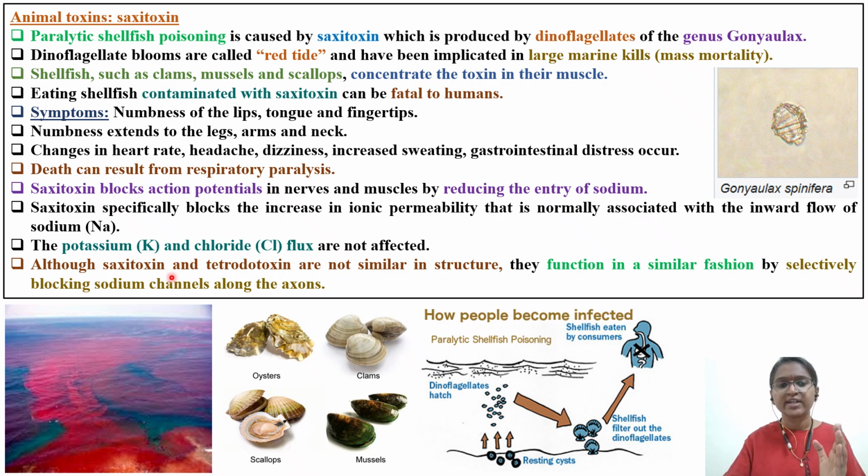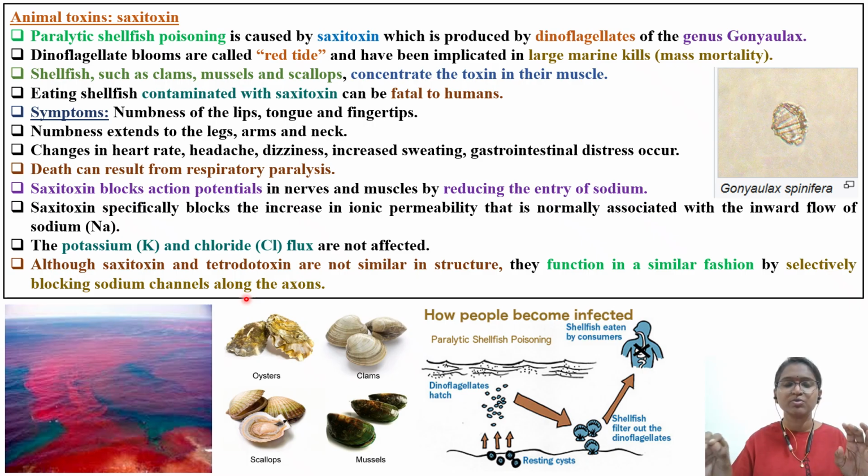Although saxitoxin and tetrodotoxin, whenever you are reading saxitoxin, also read tetrodotoxin together, because the source is different. They are not similar in structure, but they function in a similar fashion. That is, they affect the sodium channel by selectively blocking it along the axons.